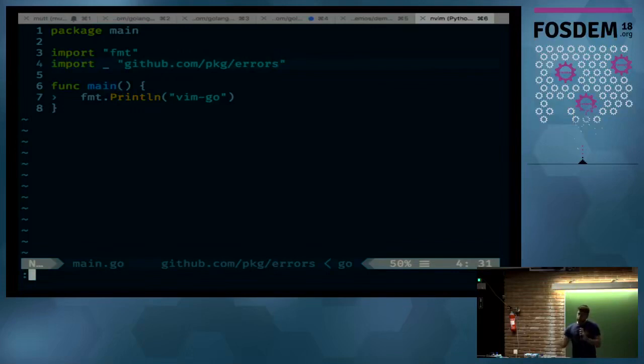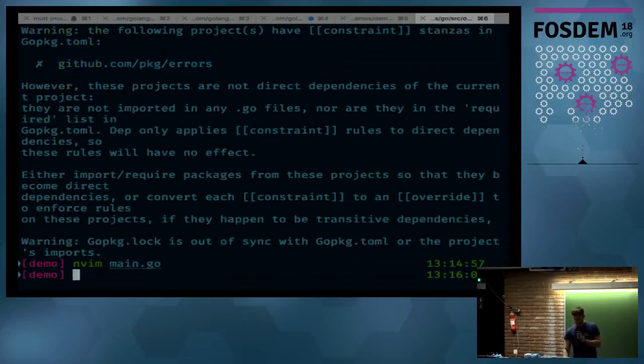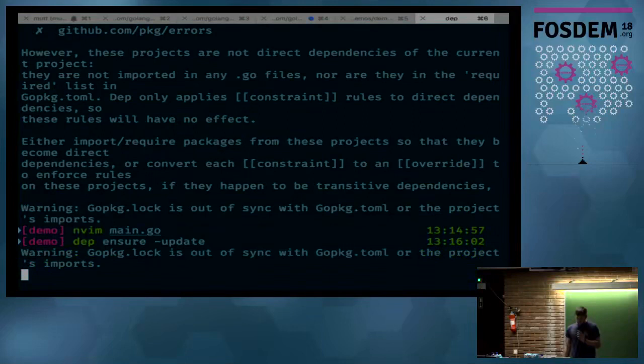It also means that when you remove dependencies, there's no bookkeeping to do. You pull out an import, and if that was the last instance of an import for a given package, you run a dep ensure command, and it will just go away. But, try our dep ensure -update again. There we go.